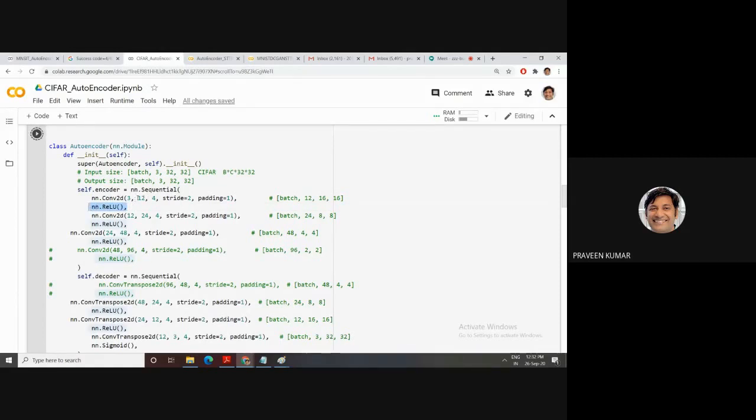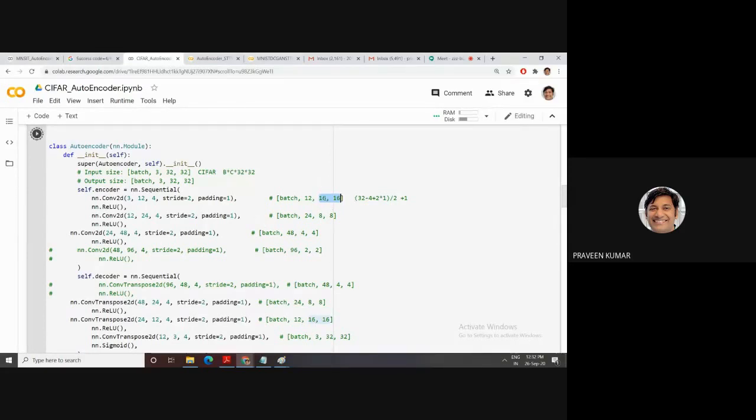Then 12 is the output feature map. Next, 12 to 24, with filter 4 and stride 2. The initial size is 32, and the stride is 2. The formula is 32 minus filter size 4, plus 2 into padding, where padding is 1, then divide by stride 2, then plus 1. When you calculate, you get 16 cross 16. So this is your first convolution output.